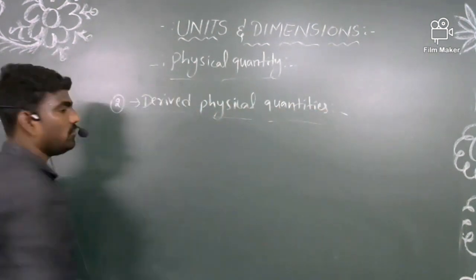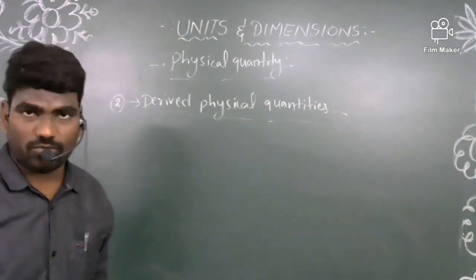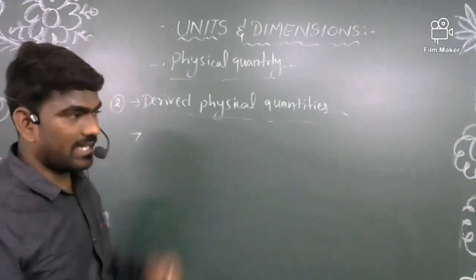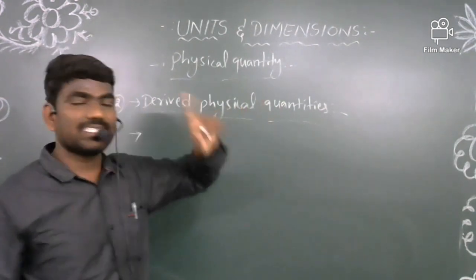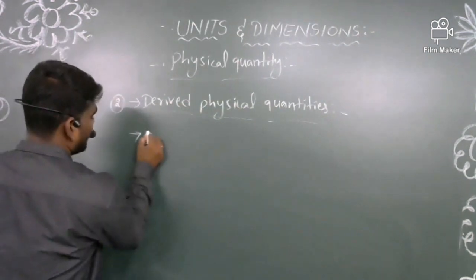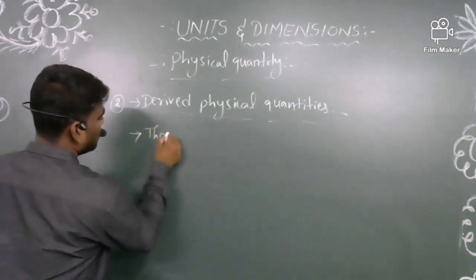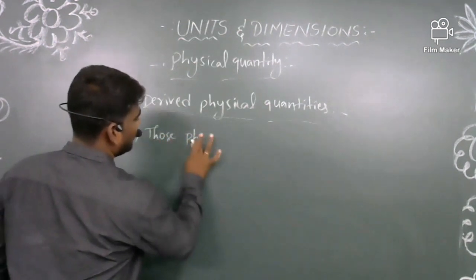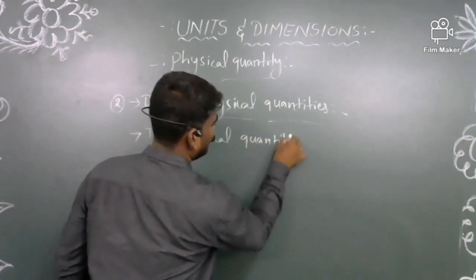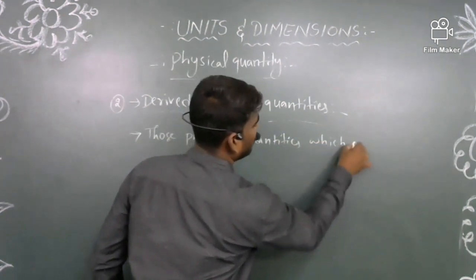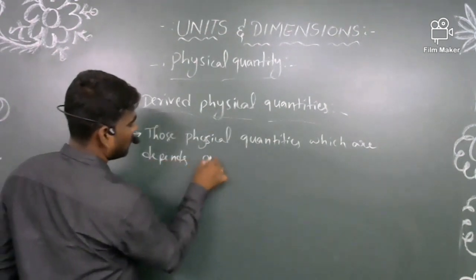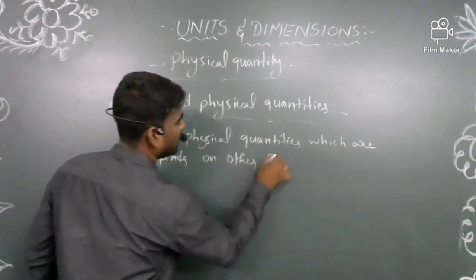A derived physical quantity is defined as a physical quantity which depends on other fundamental physical quantities. So simply we can write: those physical quantities which depend on other fundamental physical quantities.